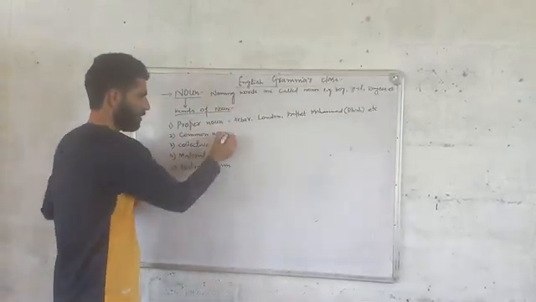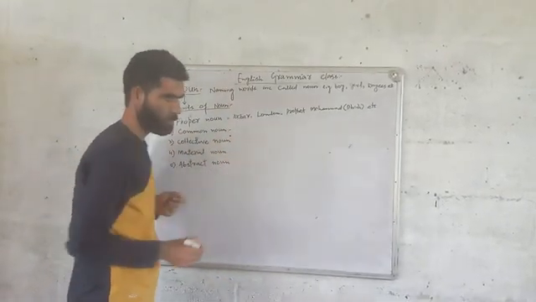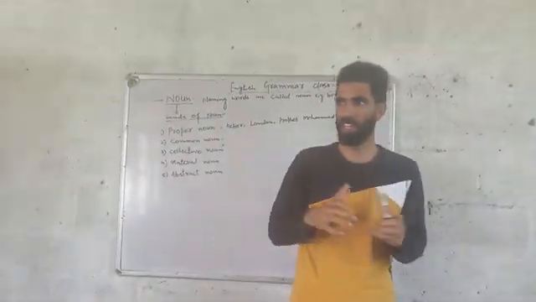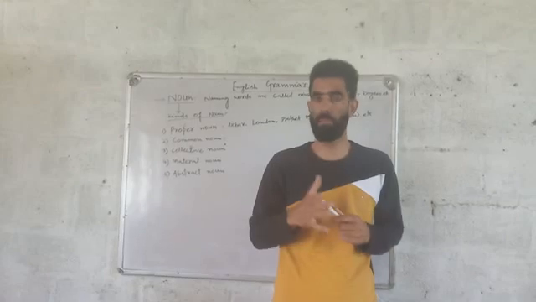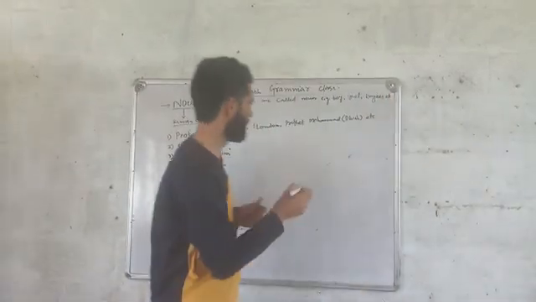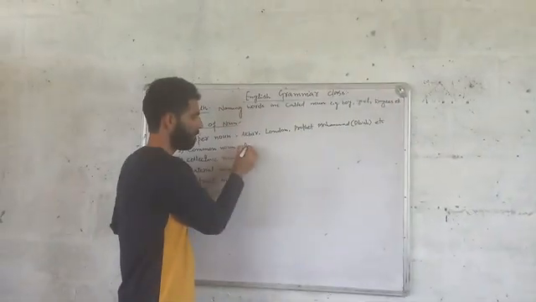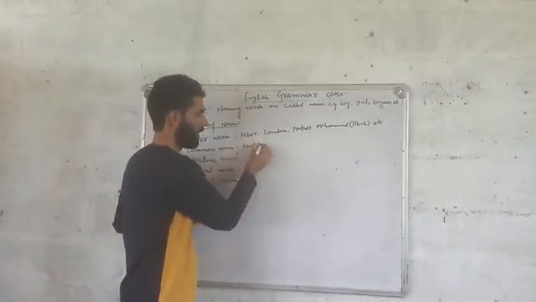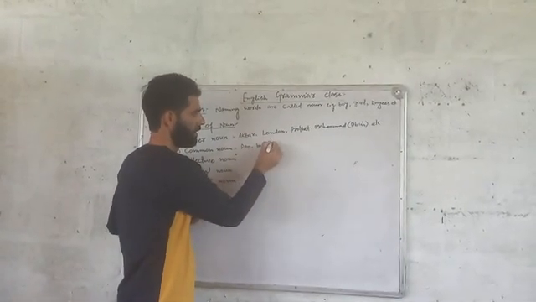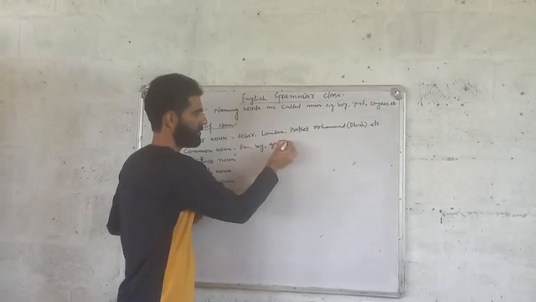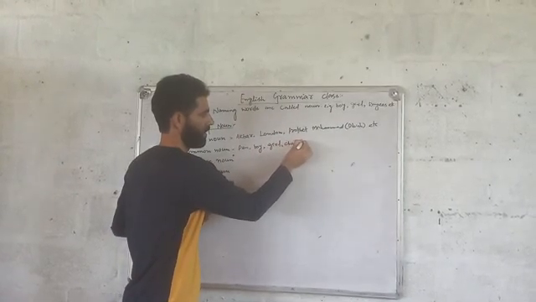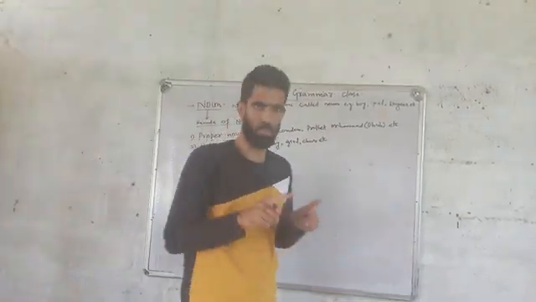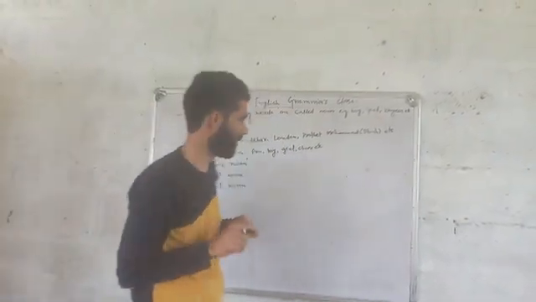Second one is common noun. So far as this one is concerned, common noun is the name of general things. Those are not particular. Like, for example, pen. It is not particular, it's common. Boy, it is also common. Girl, chair, etc. So common noun is that kind of noun which is not particular, which is common, right?